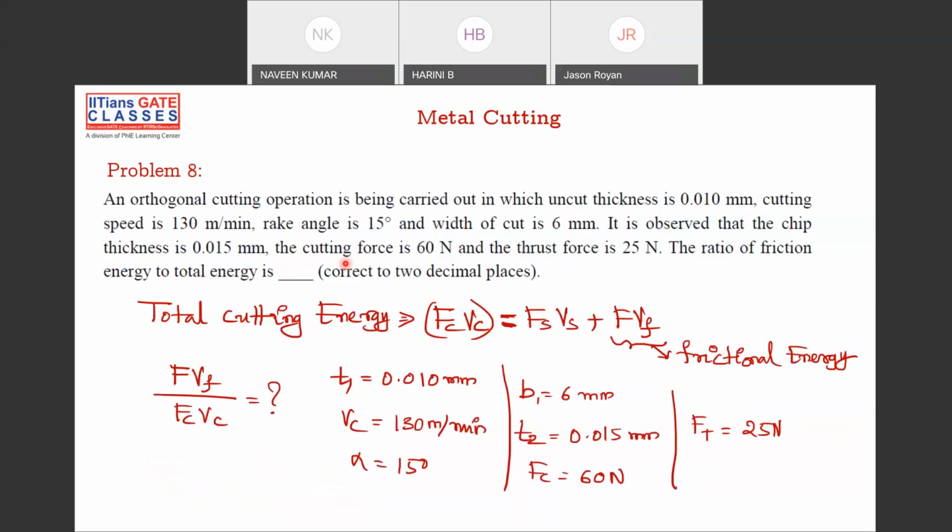Okay, let me come back to this question after some time. Let me discuss something else. This is an important formula again. Total energy is given as Fc into Vc, that is Fs into Vs plus F into Vf. That is the cutting force into cutting velocity is equal to shear force into shear velocity plus frictional force into chip flow velocity. So this is your total cutting energy, this is your frictional energy, this is your shear energy, and this is your cutting energy.